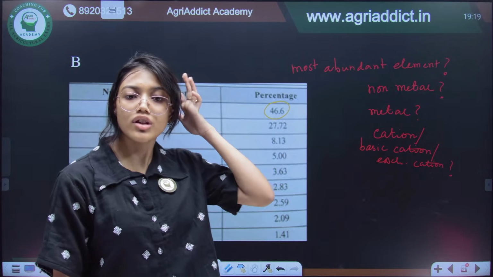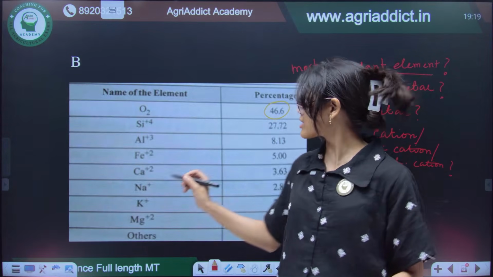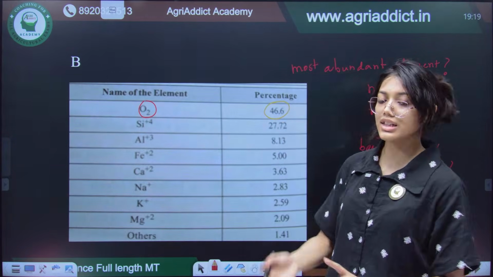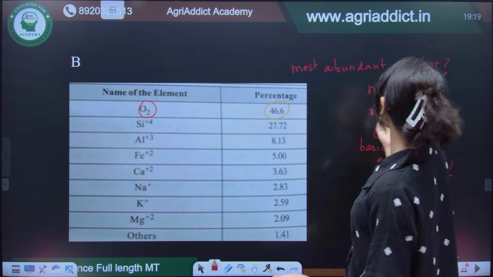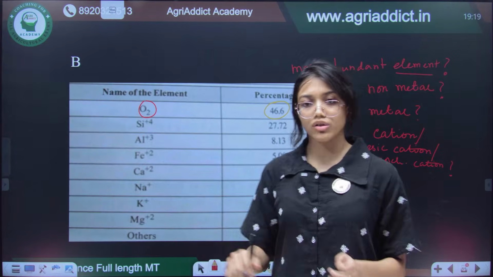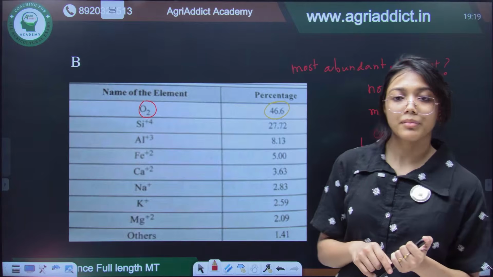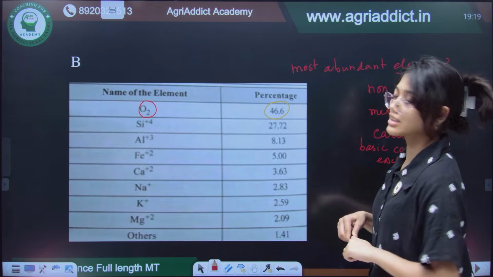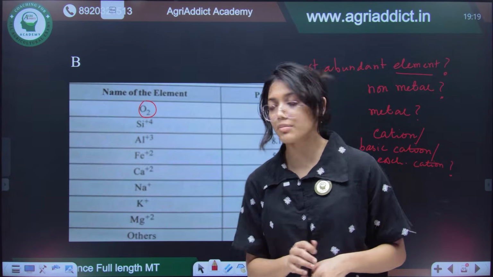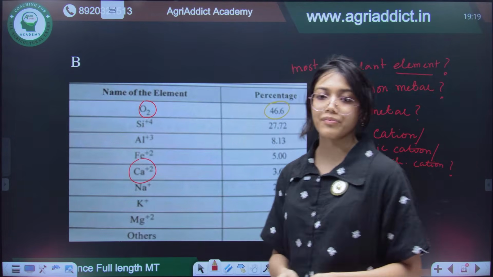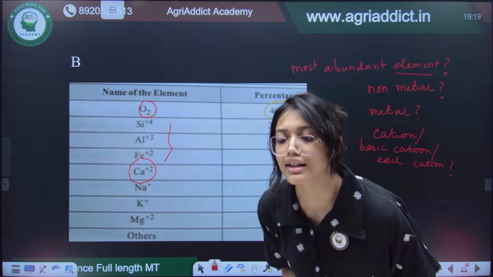If they ask what is the most abundant element, then obviously oxygen, because oxygen is the most abundant element overall. If they ask what is the most abundant non-metal, then you can also write oxygen over here. If they ask what is the most abundant metal, then you will have to answer this. And the most abundant cation, or basic cation, or exchangeable cation, that is calcium.